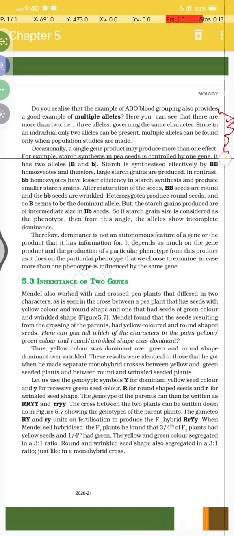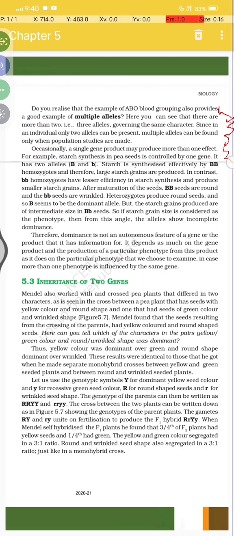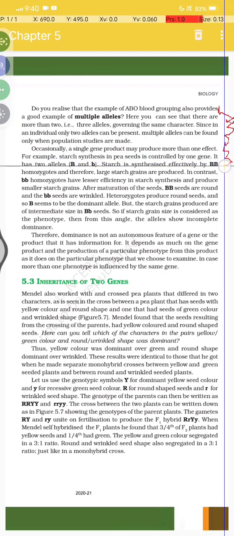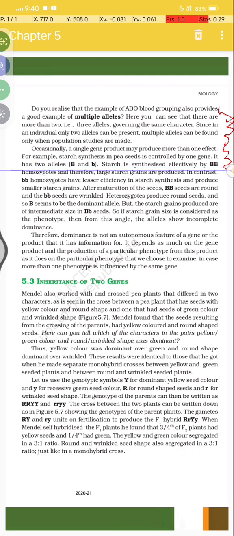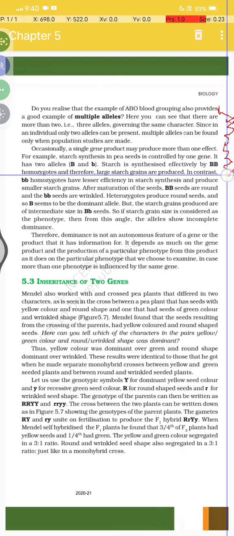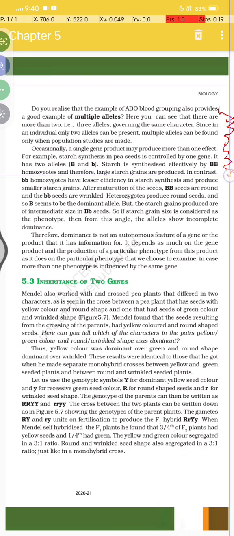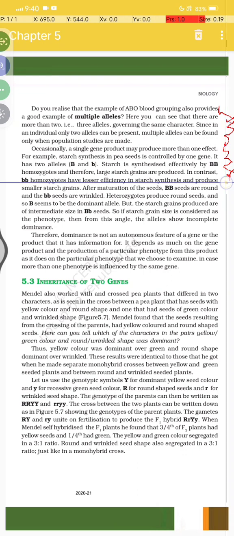For example, starch synthesis in pea seeds is controlled by one gene. It has two alleles, capital B and small b. Starch is synthesized effectively by capital B homozygotes, and therefore large starch grains are produced. In contrast, small b homozygotes have lesser efficiency in starch synthesis and produce smaller starch grains.